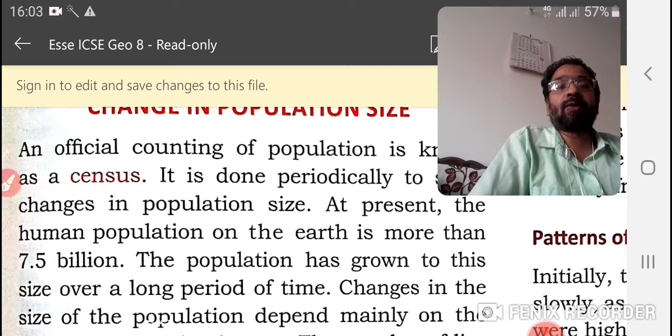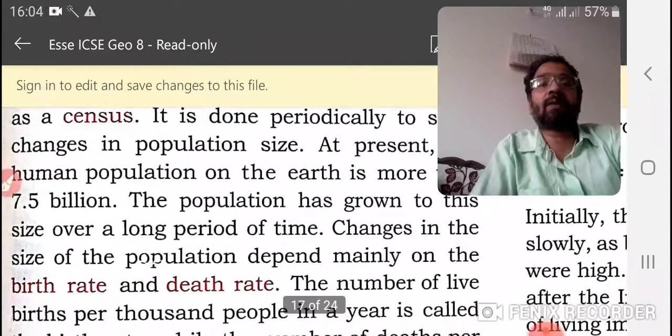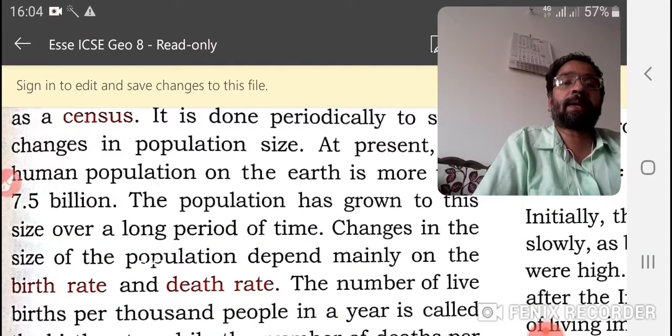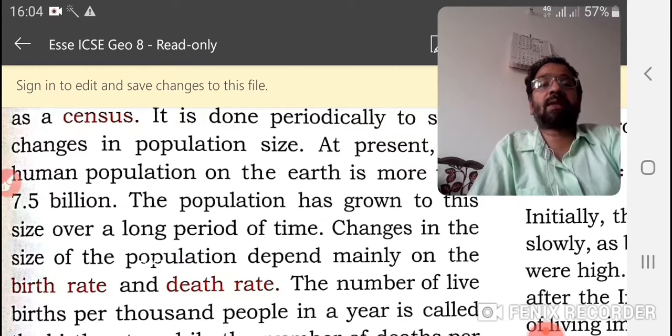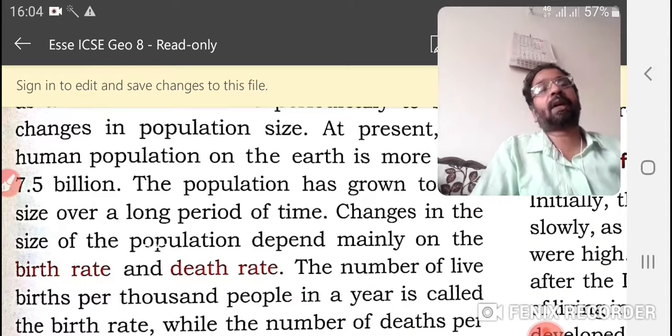At present, the human population on the earth is more than 7.5 billion. The population has grown to this size over a long period of time. Changes in the size of population depend mainly on the birth rate and death rate.